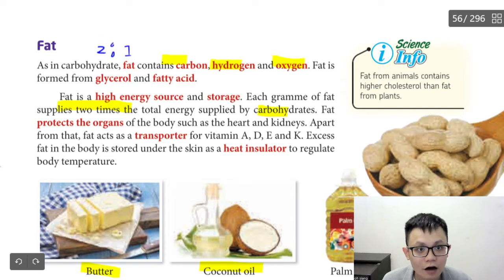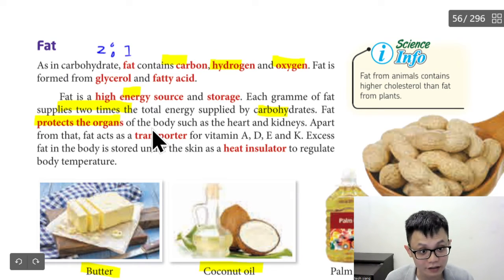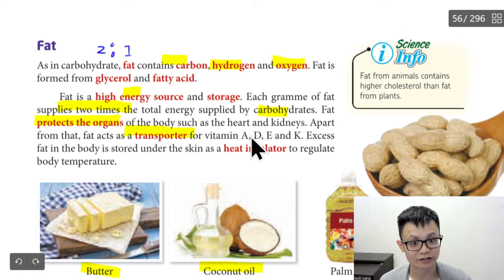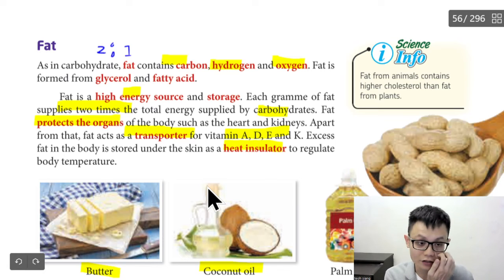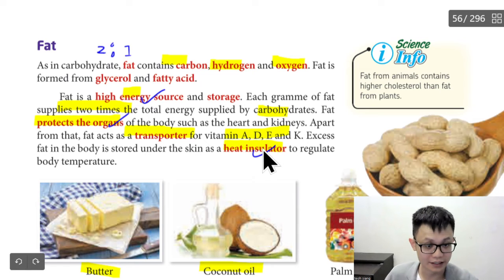What are the functions of fats? Okay, so fat can be a source of energy, or it protects the organs. Okay, so a part of it also can work as a transport for vitamin A, D, E, K, and heat insulator. Basically, I think you just need to memorize a few. So basically, I would suggest you remember as a source of energy, to protect the organs, and as a heat insulator.